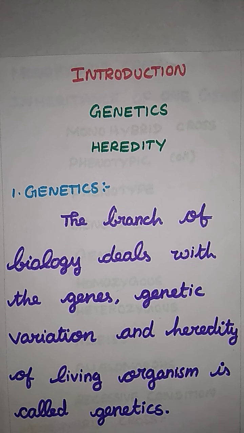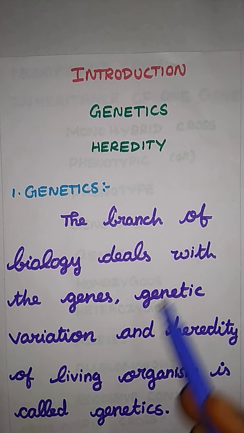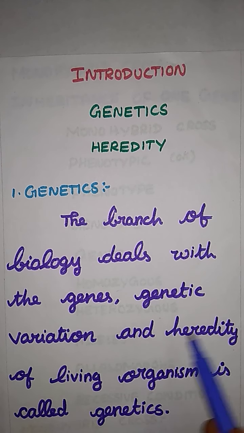Now if the parent is short, their children also, from the parents, a male or female's recessive character, a dominant character will be expressed. So genetic variations will come. And heredity of a living organism is called what? Genetics. So that's it for genetics. We move on to the next one. What is the next one?